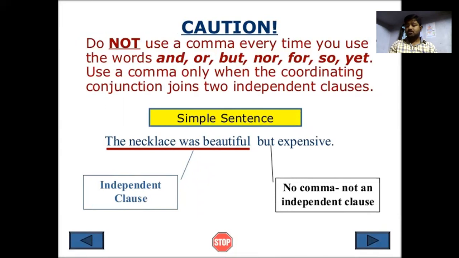And a caution: do not use a comma every time you see the words and, or, but, nor, for, so, yet. Use a comma only when the coordinating conjunction joins two independent clauses. So look at a simple sentence: "The necklace was beautiful but expensive." We should not use a comma here, because "expensive" is not an independent clause.